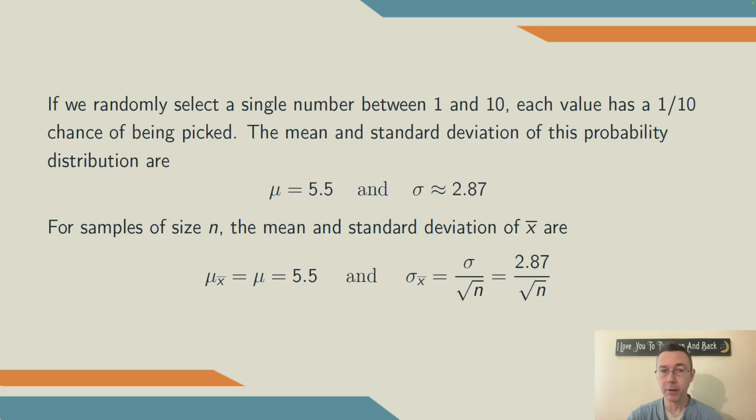Now, if we take samples of size n, the sample mean x bar is going to have a distribution that's approximately normal, with a mean that's exactly the same as the mean that we already computed for individual draws, 5.5, and a standard deviation that's scaled down by a factor of 1 over the square root of the sample size. So the standard deviation of x bar is sigma over the square root of n, 2.87 divided by the square root of n.